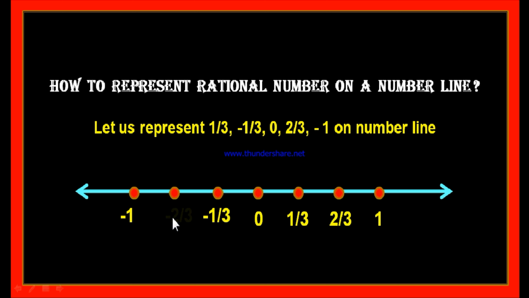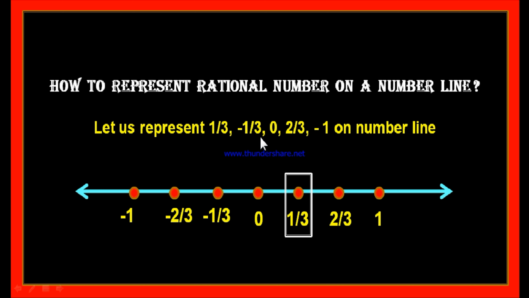Therefore, this is -2/3. After representing all these points with numbers, we have to find where 1/3 lies. If you observe this number line, it is very clear that this point represents 1/3. Therefore, let us box this point. This point represents 1/3.